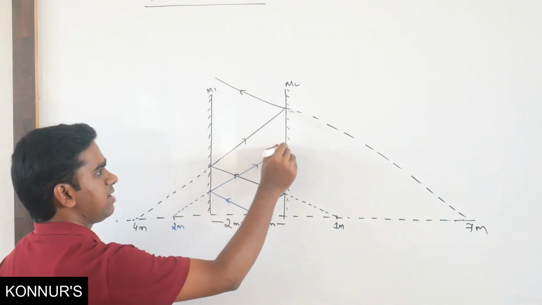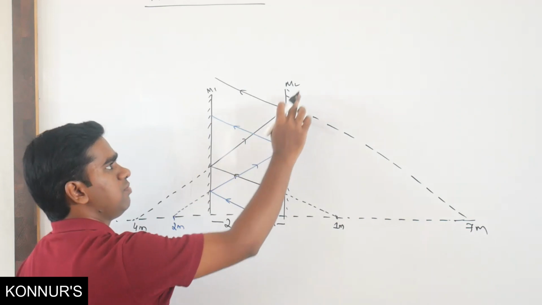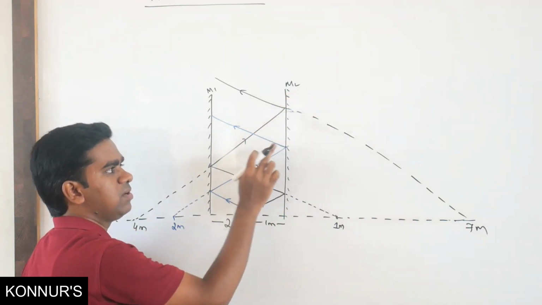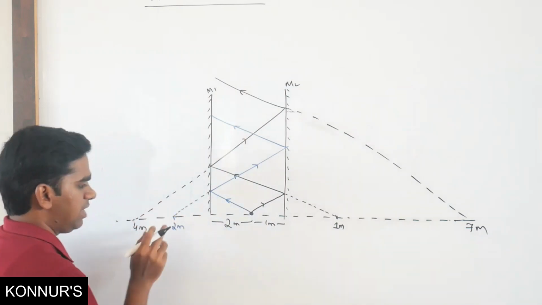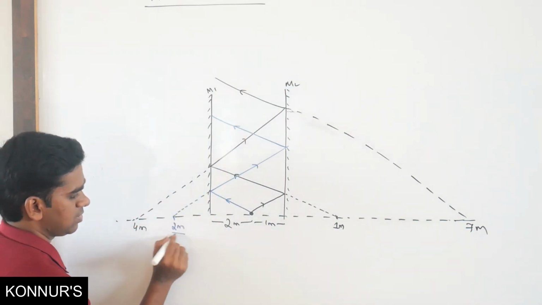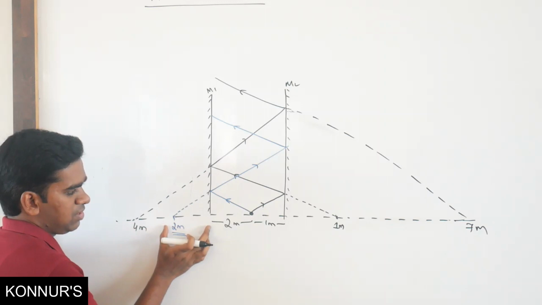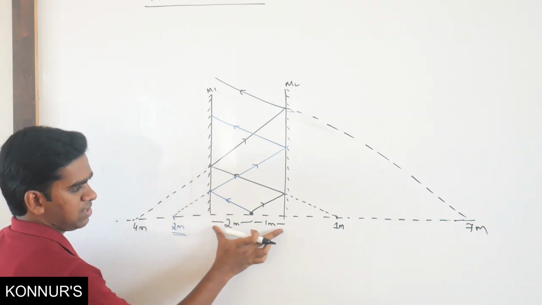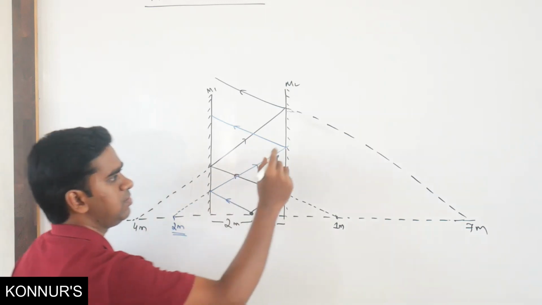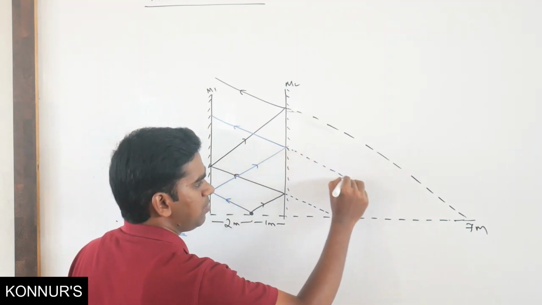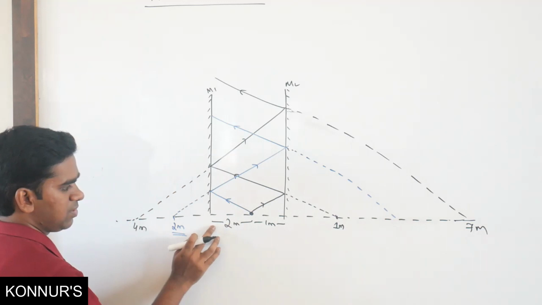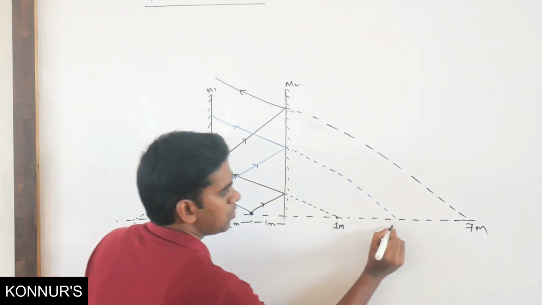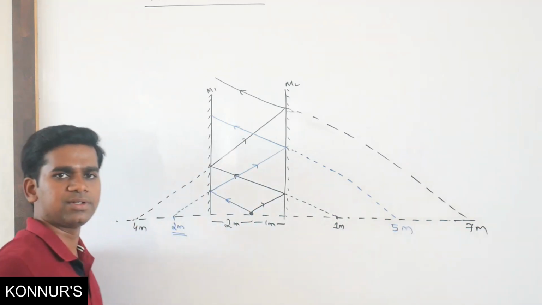Now it will again get reflected. Now for M2 mirror, because reflection is at M2 mirror, where is the object? Object is here. So from here to here 2 meter plus 3, so total 5 meter. So where will the image form? Image will form at 5 meter. From here to here 3 plus 2, so total 5 meter.